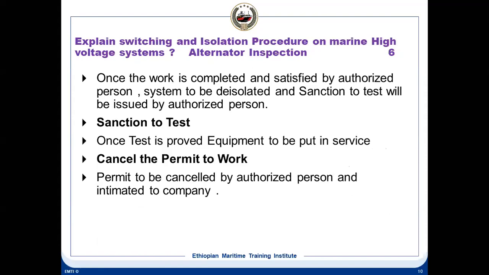Once the work is completed and the authorized person is satisfied, the system has to be de-isolated, and then the test can be done. Sanction to test will be issued by the authorized person. Once the sanction to test is completed, the equipment can be put into service, and the permit will be cancelled by the authorized person and the company informed. So this is the full sequence of work.